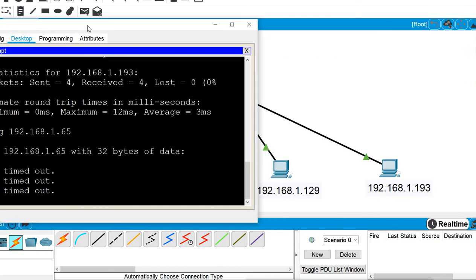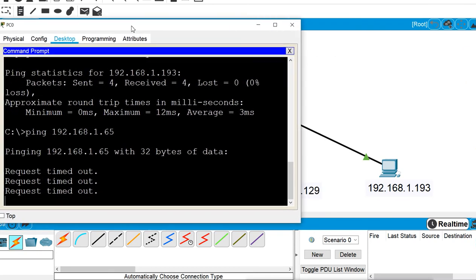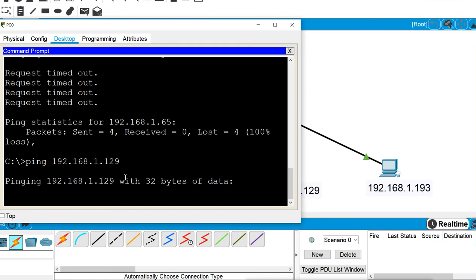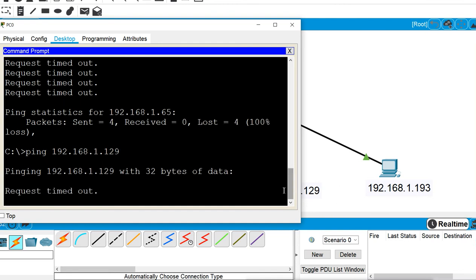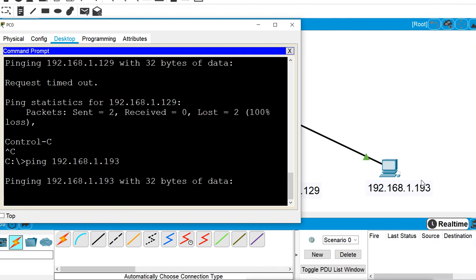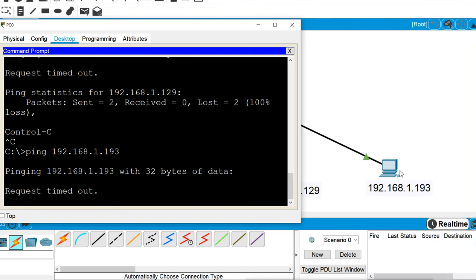These two machines also, 129 and 193, will not reply because they are also under different subnets now. So it is also getting a timeout for this 129, the third subnet machine, and it will also get a timeout for 193, which is considered the fourth subnet. So these are the different subnets.